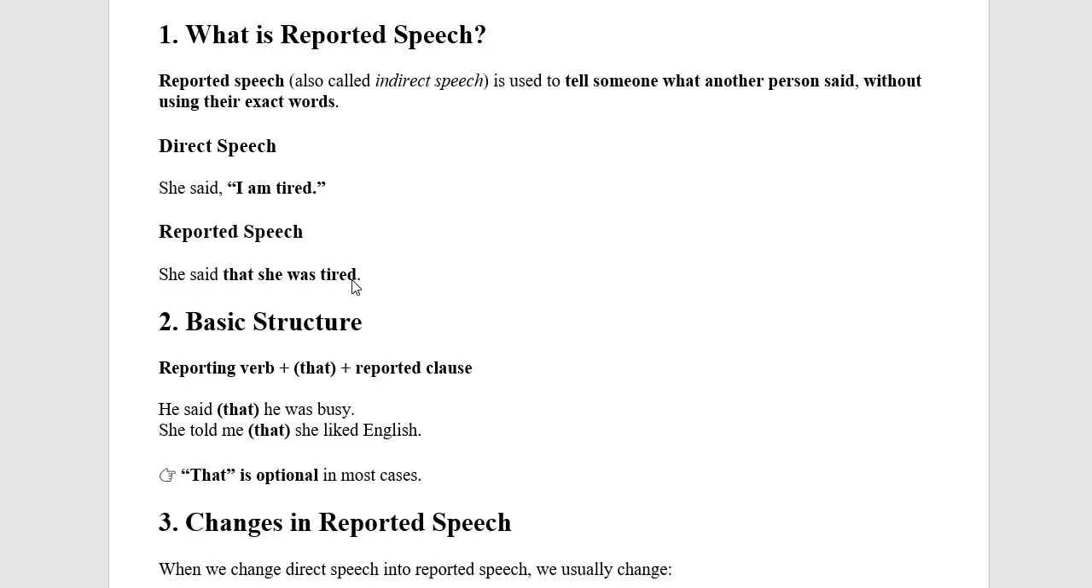Now you can take a look at the basic structure. The basic structure is: reporting verb plus that plus reported clause. He said that he was busy. He told me that she liked English. The "that" in brackets means it is optional.